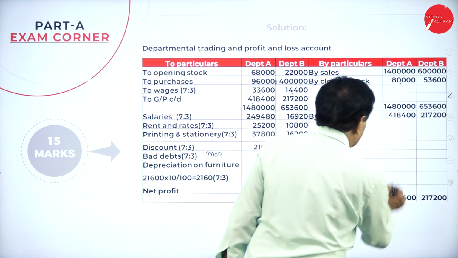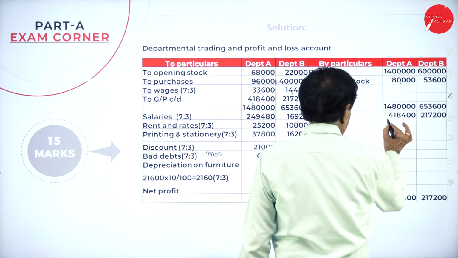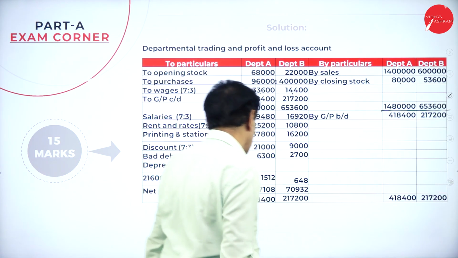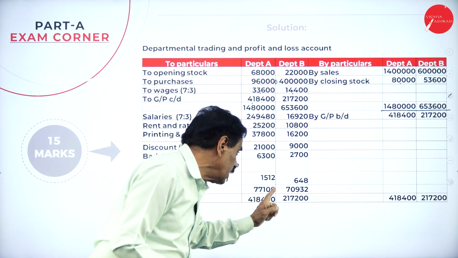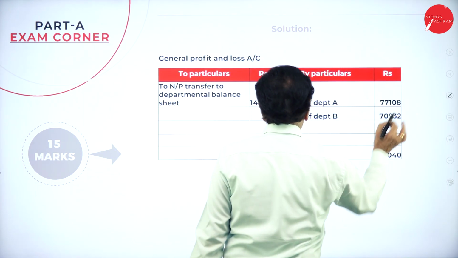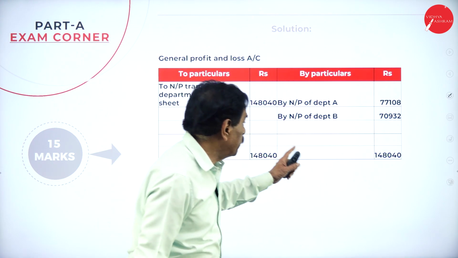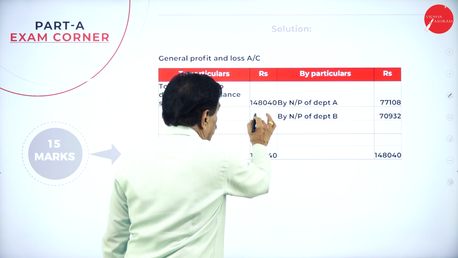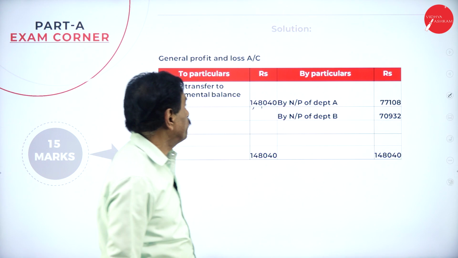If we add this, it is 4,18,400. Then another is 2,17,200. Your net profit will come 77,108 for Department A, 70,932 for Department B. If we come back to general P&L account, net profit of Department A is 77,108, Department B 70,932. The total net profit of the firm is 1,48,040, the total profit of the firm.